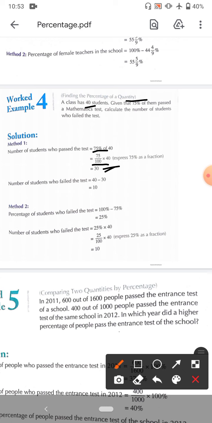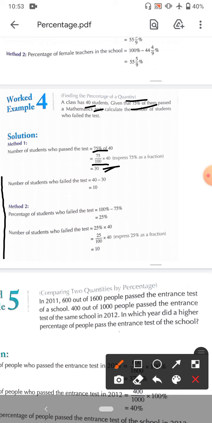Another way is to find 25%: as 75% passed, 25% failed. Total we have 100%, so it means 25 by 100 multiplied by 40. So simply remember, whenever you find any percentage, divide by 100 and multiply by the total amount.